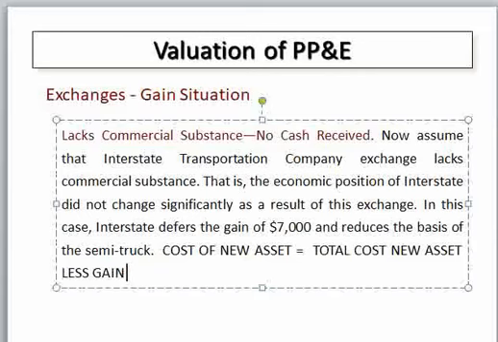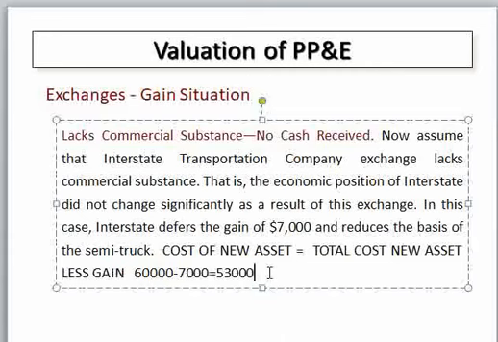For instance, in our example, the total cost of the new asset, or the fair value of the new asset, is $16,000. $16,000 less the gain, $7,000, is equal to $53,000, which is the cost of the new asset when the gain is deferred, or the gain is not recognized.